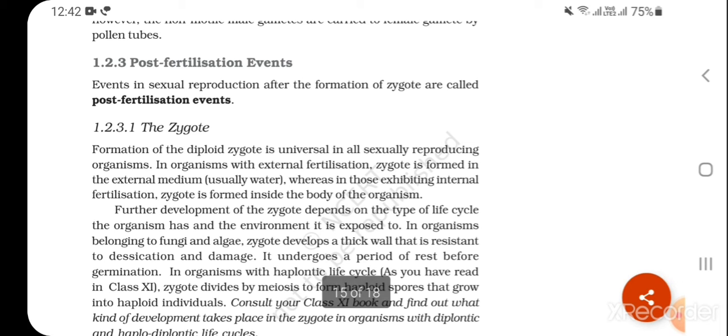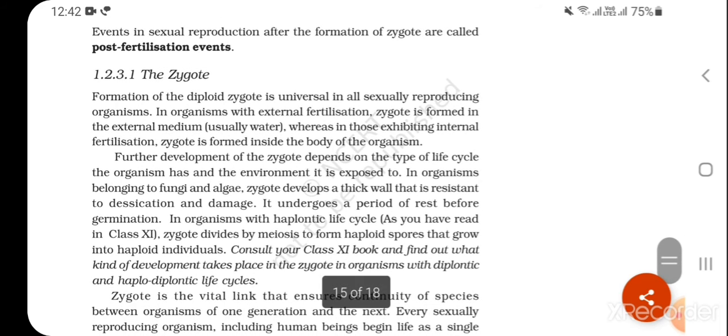1.2.3 Post fertilization events. Events in sexual reproduction after the formation of zygote are called post fertilization events. The zygote. Formation of a diploid zygote is universal in all sexually reproducing organisms. In organisms with external fertilization, the zygote is formed in the external medium, usually water, whereas in those exhibiting internal fertilization, the zygote is formed inside the body of the organism.